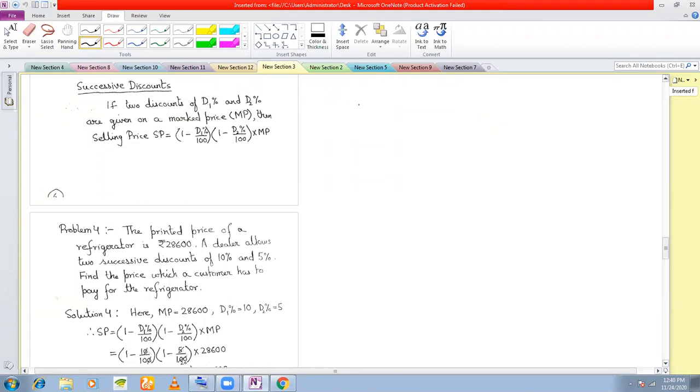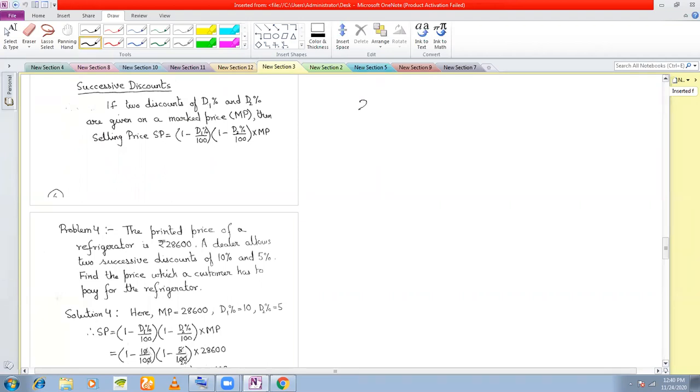We'll see this with the help of an example later, what actually is happening in successive discounts. But successive discounts are sometimes not only given to confuse customers; sometimes the intention is more honest. That is, successive discounts are sometimes given when one discount is not enough.